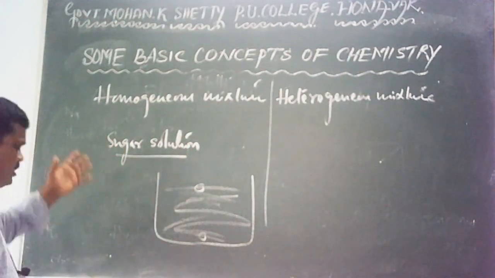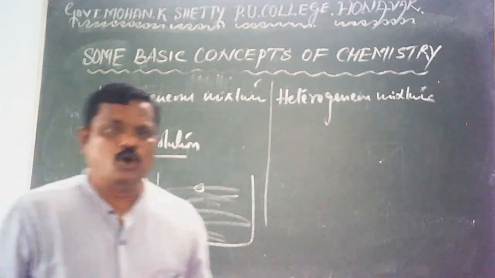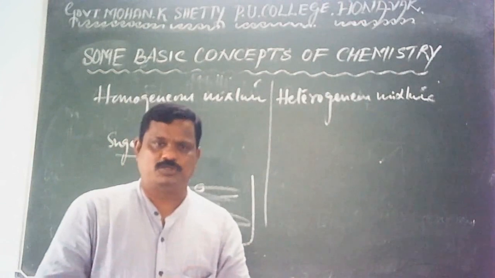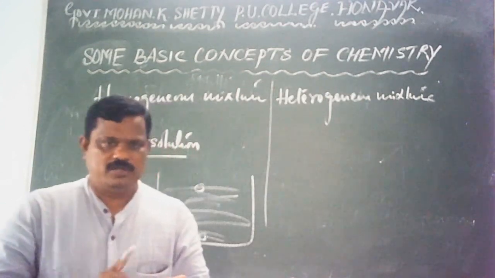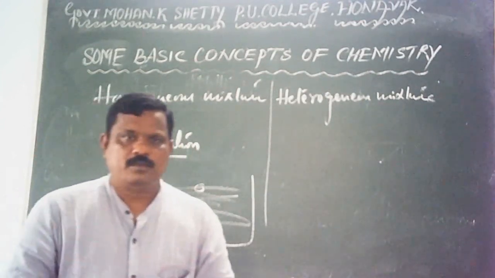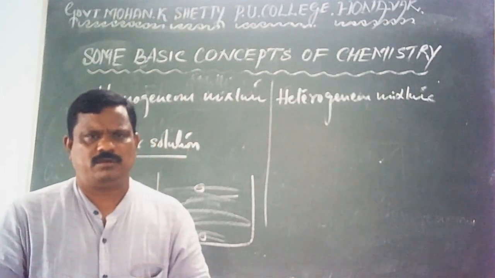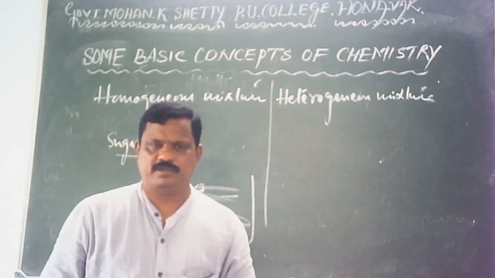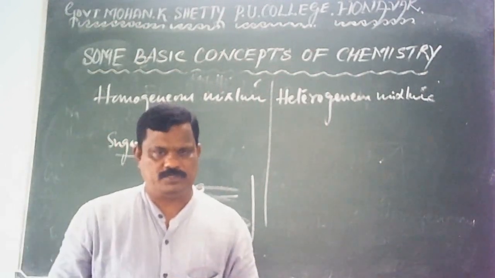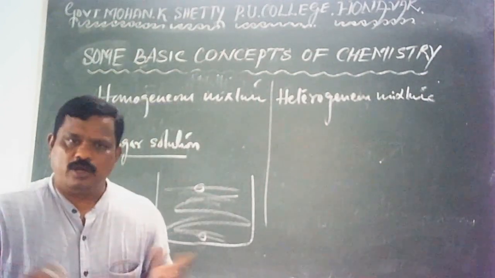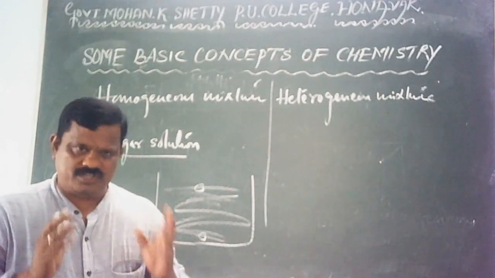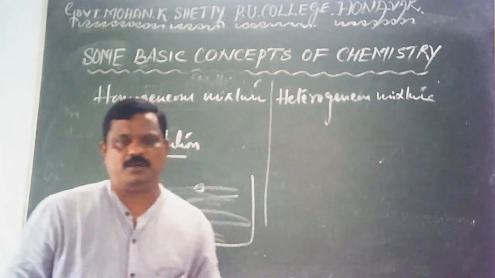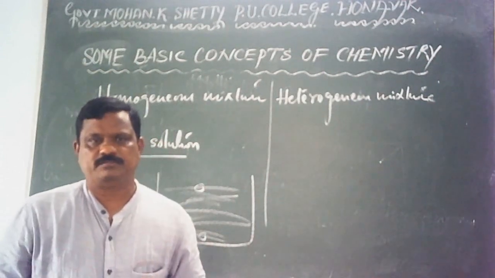These are examples of homogeneous mixtures: sugar solution, sugar dissolved in water; salt solution, salt dissolved in water. Or you can take air. Air is a mixture of various gases: oxygen, nitrogen, carbon dioxide, noble gases, water vapor, and so on. Tap water is a homogeneous mixture. Sea water is also a homogeneous mixture; it contains various salts.